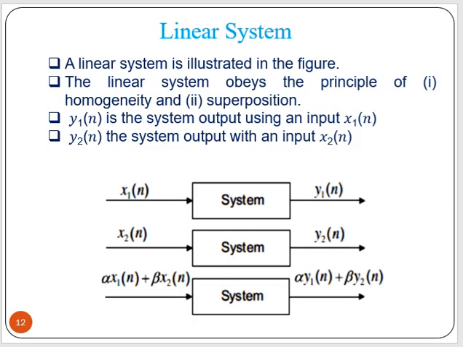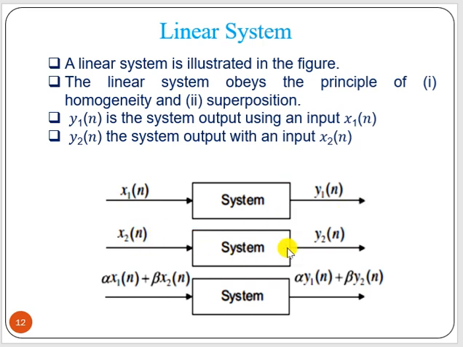Now, a linear system usually obeys the principle of homogeneity and superposition. Homogeneity means what? Suppose we have input x1[n], which passes through the system and gives output y1[n].